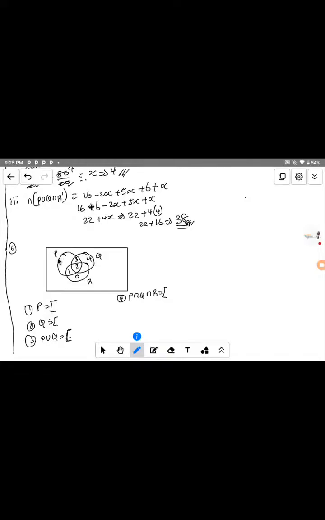Also these two we have here: the circle of P covers them, Q covers them, and R also covers them. So that means this is the intersection of P, Q, and R. Therefore, what I have as P intersect Q intersect R is these two. So the answer is 2. That is the solution to this question.